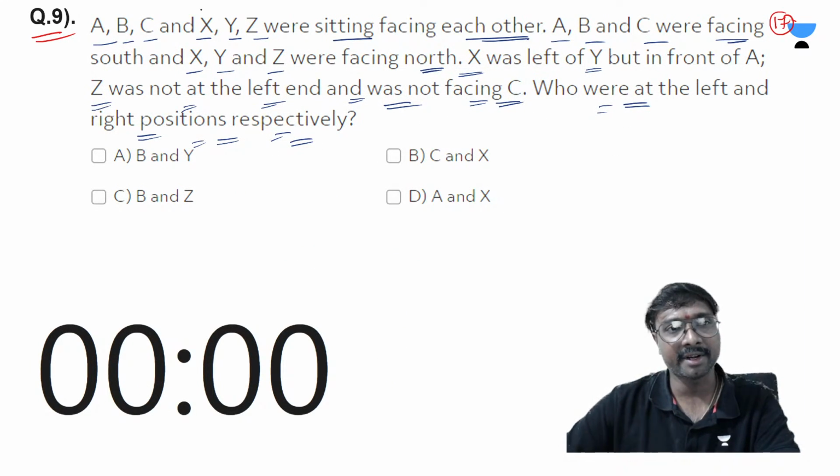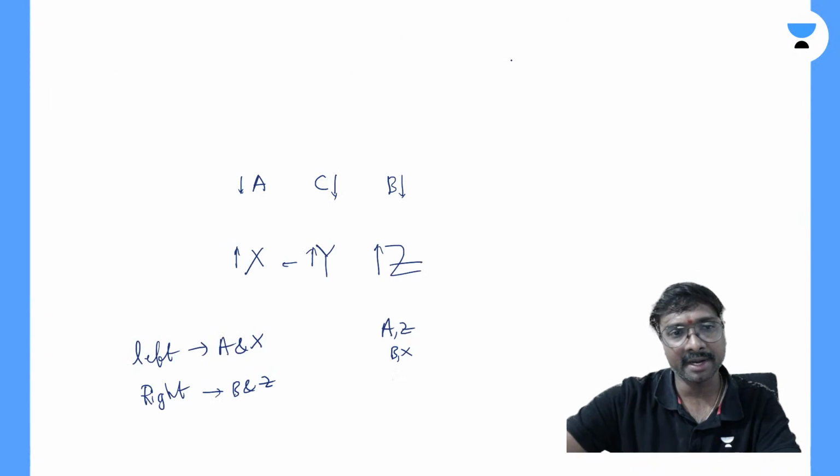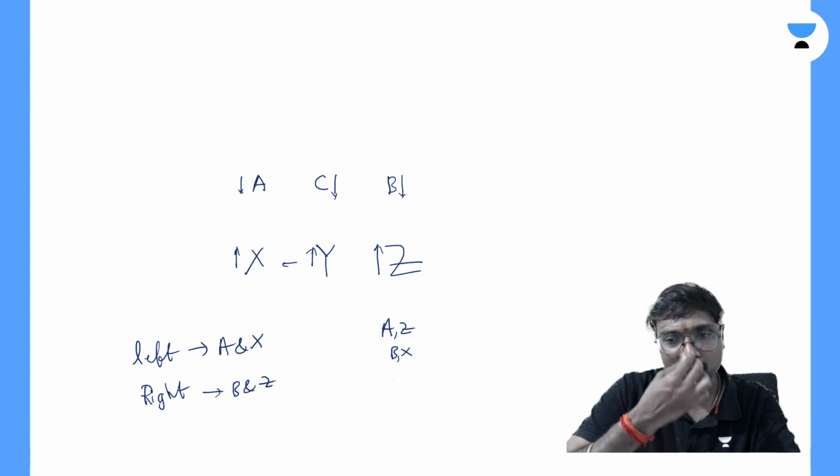Who were at the left hand and right? A, B, C and X, Y, Z were sitting facing each other. A, B and C were facing south, and X, Y and Z are facing north. Is it correct? Did all of you get the same answer?